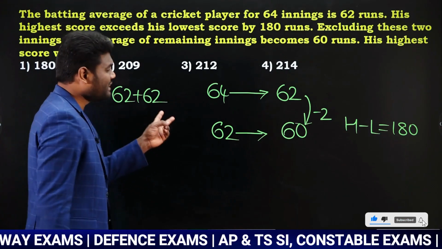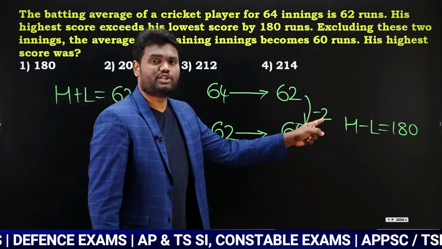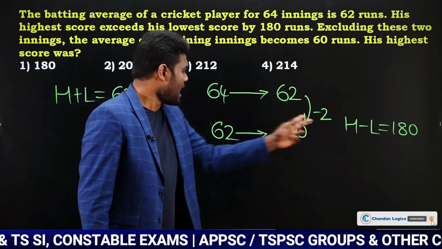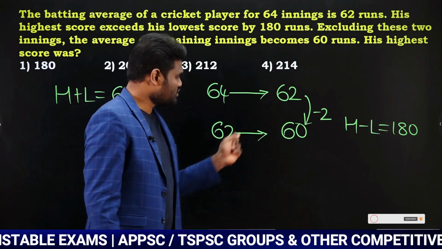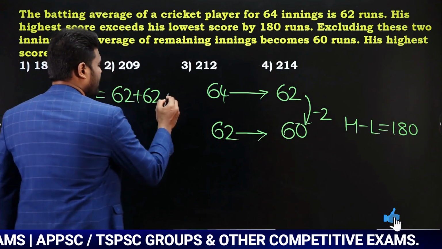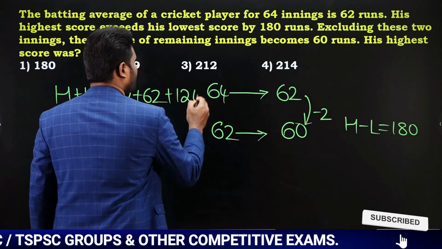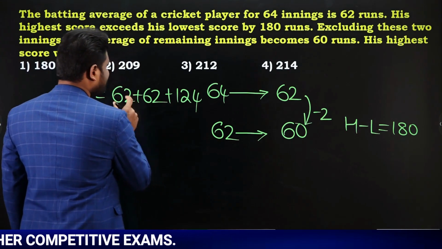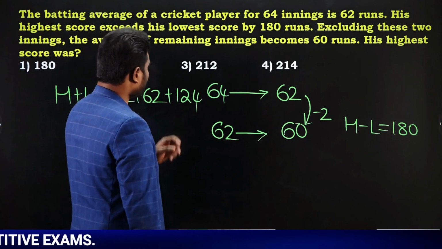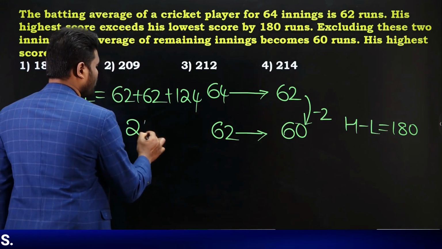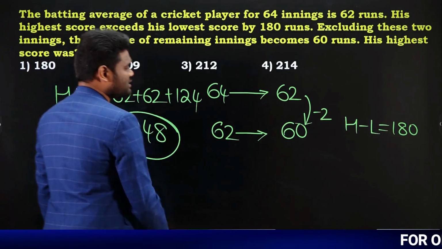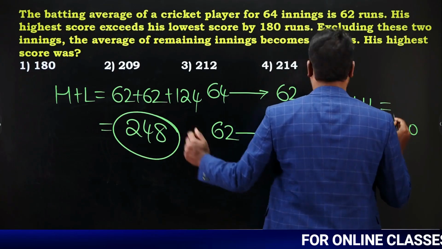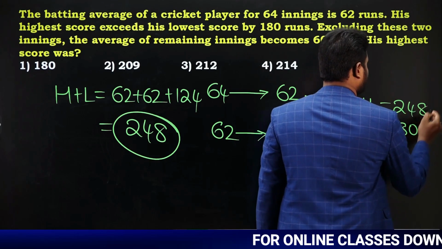But what happened when they are removed? Then average is reduced by 2. Average reducing by 2 means for each and every match it is reduced by 2. How many such matches? 62 such matches. So 62 into 2, it is going to be 124. When you add all of them together, 124 plus 124 is nothing but 248. Which means highest plus lowest value is nothing but 248. Okay.